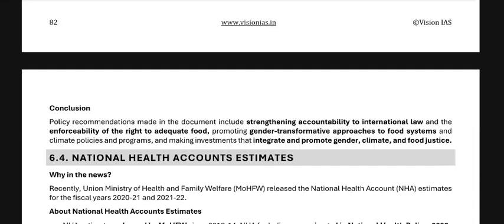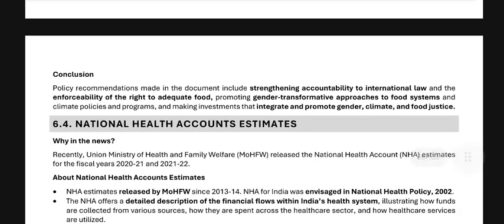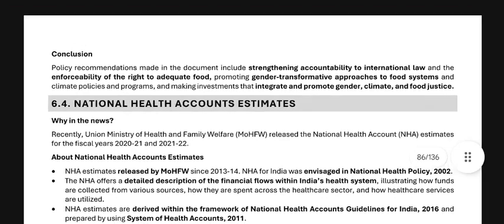Conclusion: policy recommendations made in the document include strengthening accountability, international law, and enforceability of the right to adequate food, promoting gender transformative approaches to food systems and climate policies and programs, and making investments that integrate and promote gender, climate, and food justice. National Health Accounts estimates.